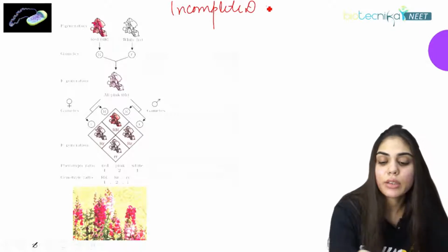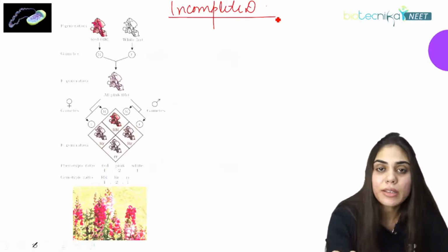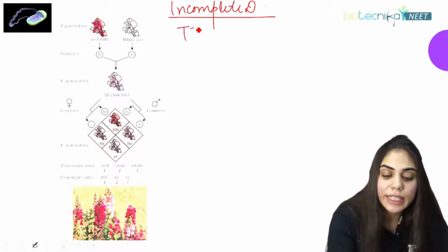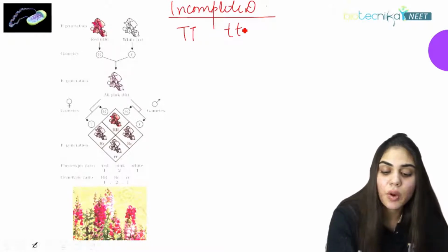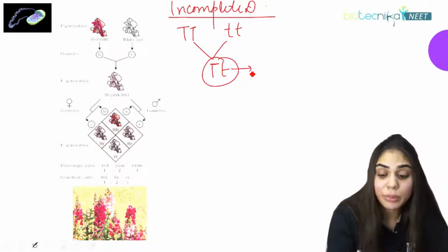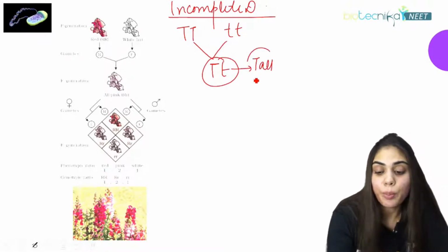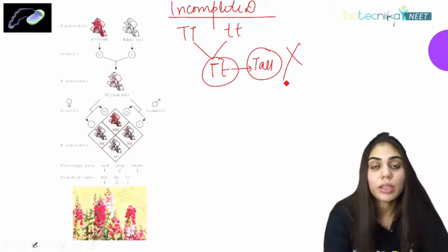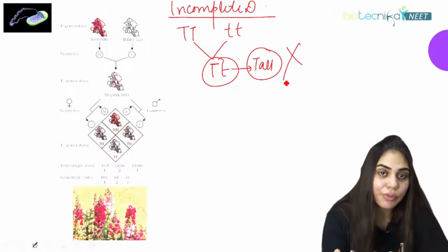Previously in Mendel's law, we have already seen that when TT is combined with small t, we are getting capital T and small t. But the phenotype that we were getting is tall. But here it proved wrong. All the time we are not getting the same phenotype.